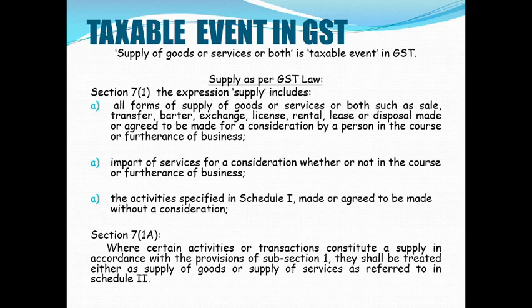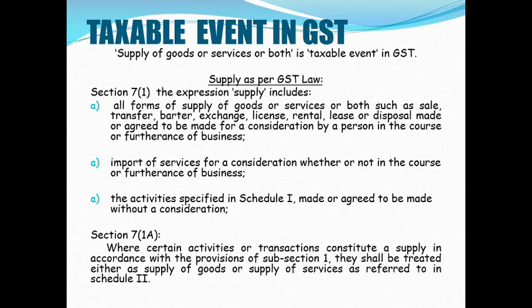Even in the earlier lecture, we have discussed the meaning for these terms, and it is made or agreed to be made for a consideration by a person in the course or furtherance of business. So first one is your generalized transactions. Your sale, transfer, barter, exchange, license, rental, lease, disposal, whatever by name you call it, all these are covered.